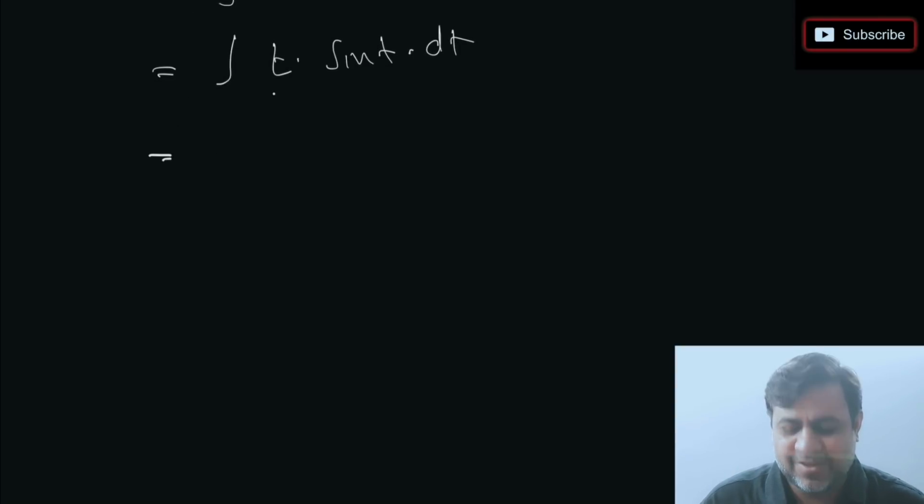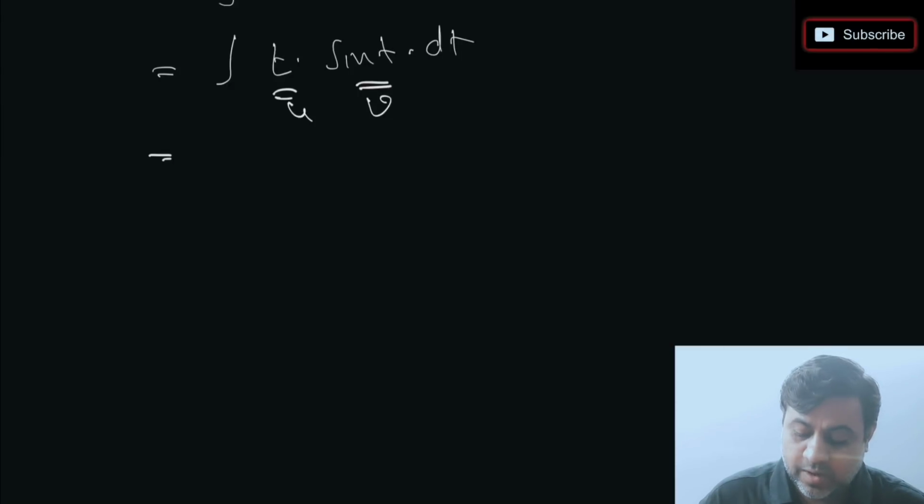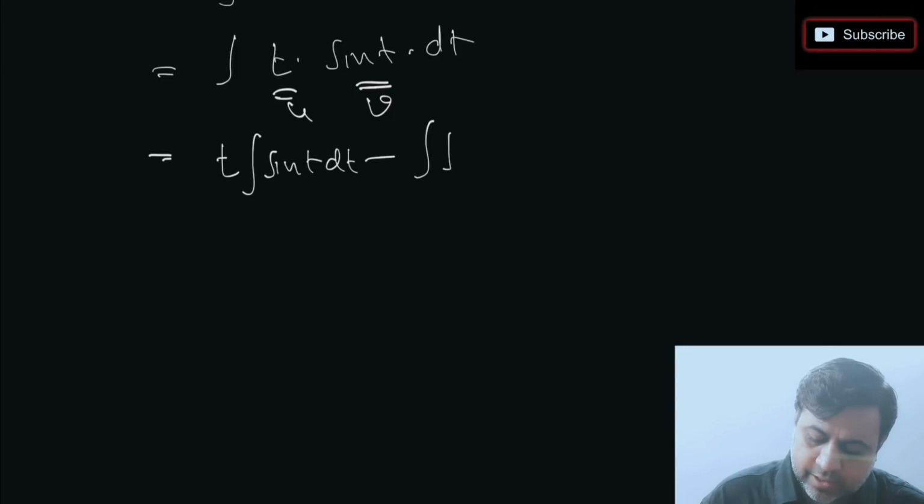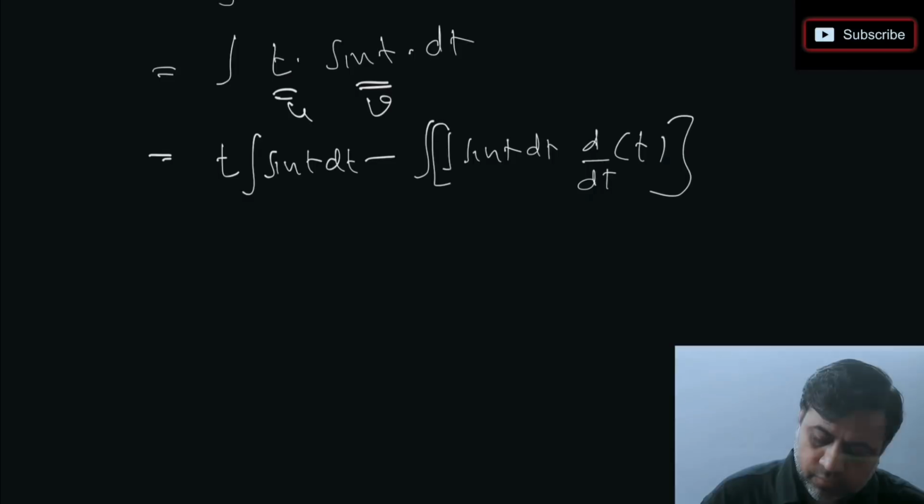Basic question हो गया, right? ये तो algebraic and trigo. Algebraic appears before trigo, LIATE rule, algebraic then trigo. So what is u? Algebraic is u and trigo is v. Apply the formula, keep t as it is. We have to integrate sin t minus integration of sin t, derivative of t with respect to t.